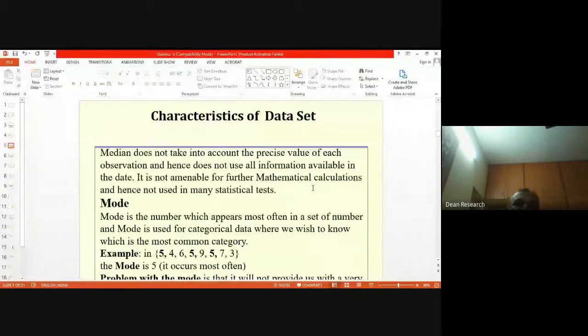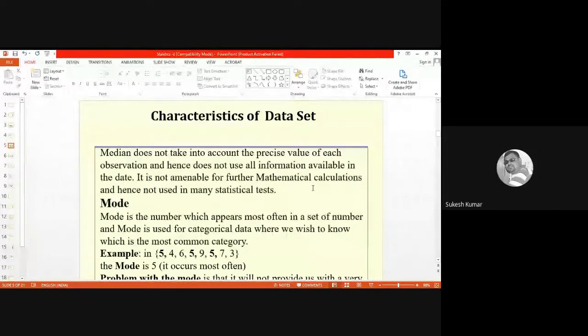See, the first problem is that the median does not take into account the precise values of each observation. You have arranged them in ascending or descending order. Then you have taken out the middlemost value. Other values are not being considered at all. They are considered only in arranging in ascending or descending order.